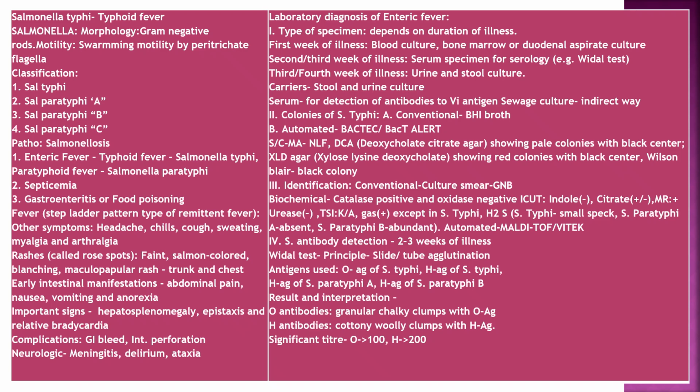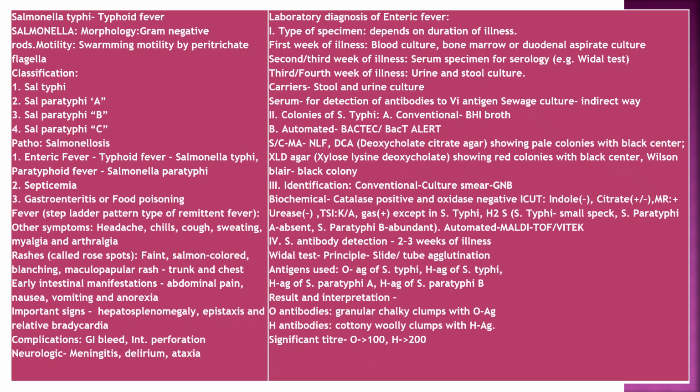Lab diagnosis: type of specimen depends on duration. First week: blood, bone marrow culture, and duodenal aspirate. Second, third week: serum for Widal test and urine and stool culture. Carrier: stool and urine culture, serum for detection of antibodies to Vi antigen, and sewage culture as an indirect way. Colonies of S. typhi: conventional BHI growth, automated BACTEC or BacT/ALERT.